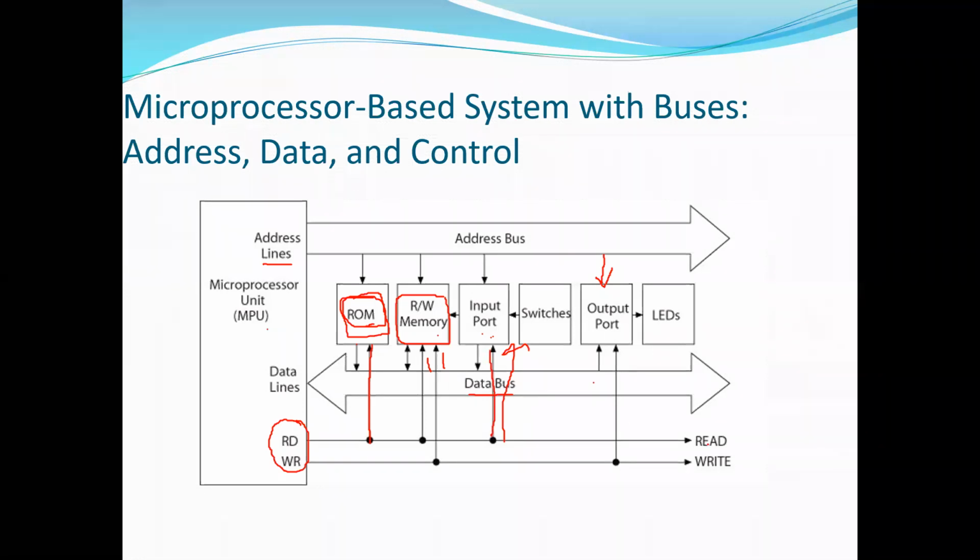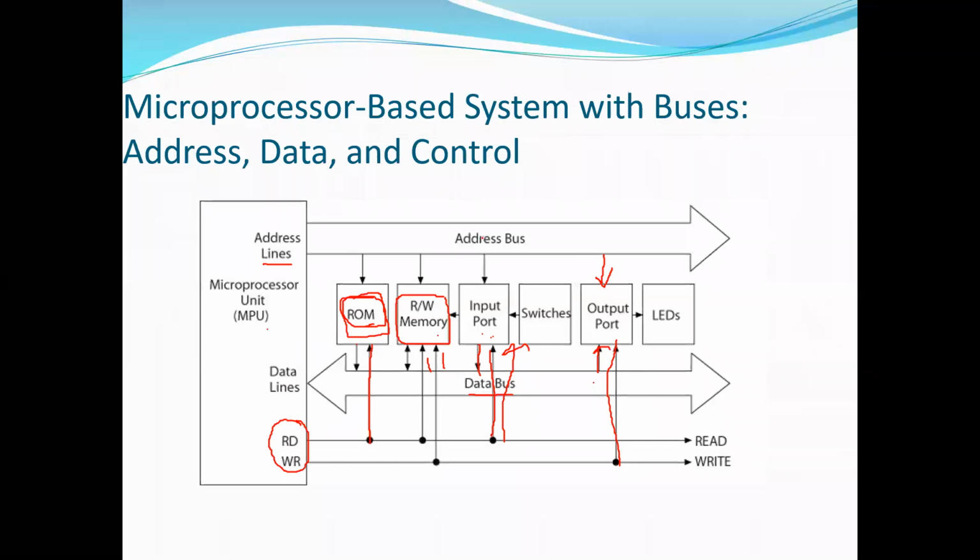And similarly, the output device will be what? The system will write into the output device. That is why write is the control signal which goes into the output device. You can just see the arrow marks, how the data transfer is happening. Input device matlab processor ko jayega input, so that is why data is given to the data bus. Output matlab kya hai? Processor se bahar jayega, so the data is out to the output device.